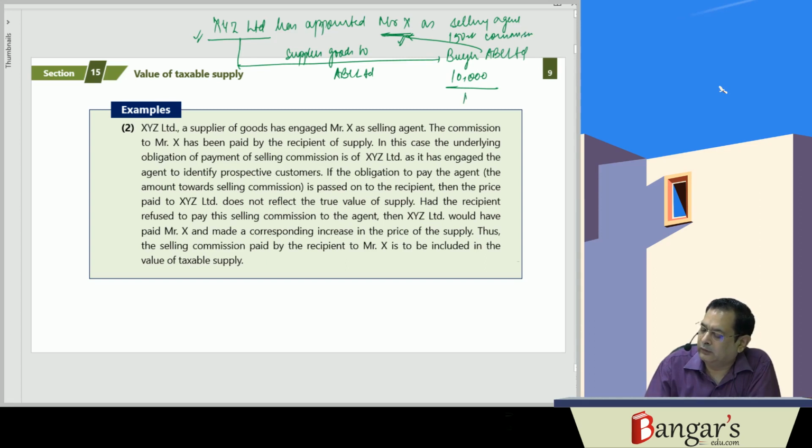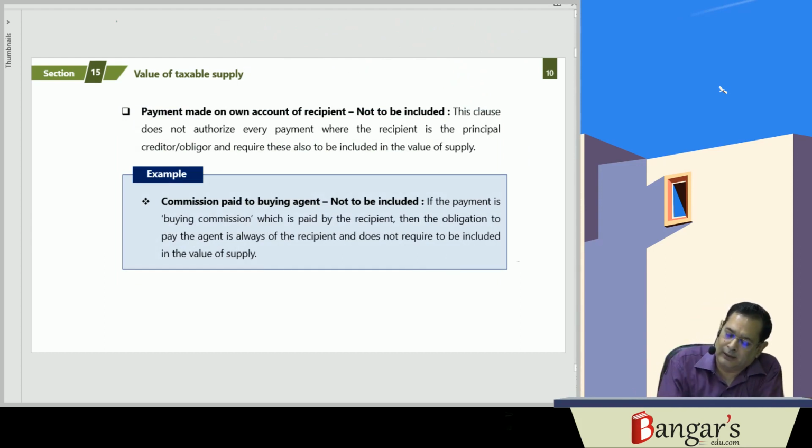to the agent. It's basically supplier's obligation which has been met by the recipient, and it will be included where? In the value of the taxable supply. The value of taxable supply in such a case will be 10,150.